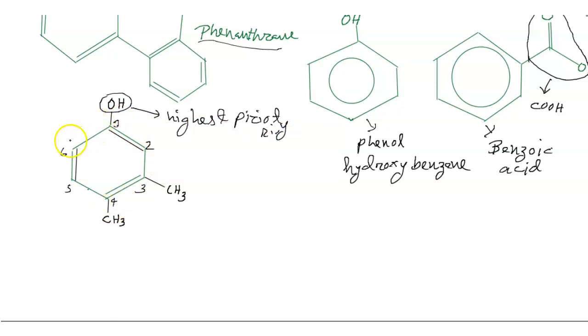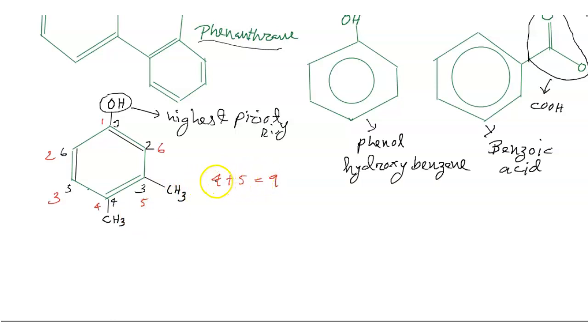If I go this way 1 2 3 4 5, then 4 plus 5 is equal to 9.